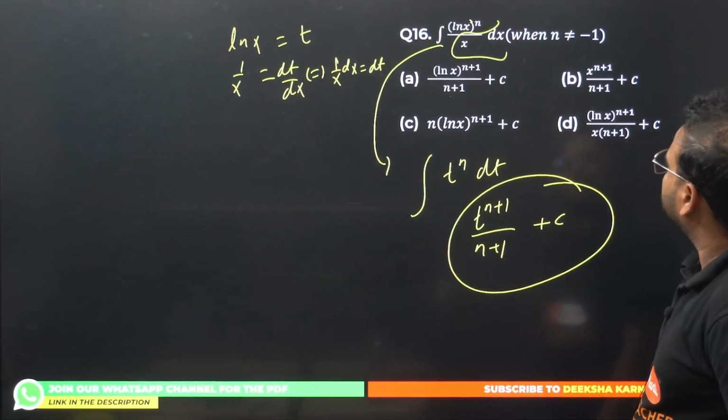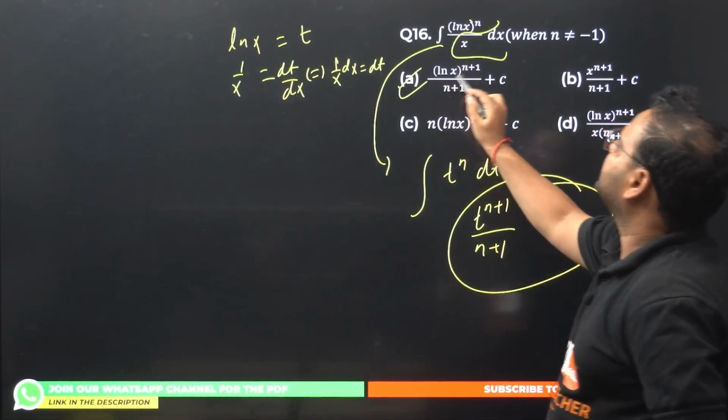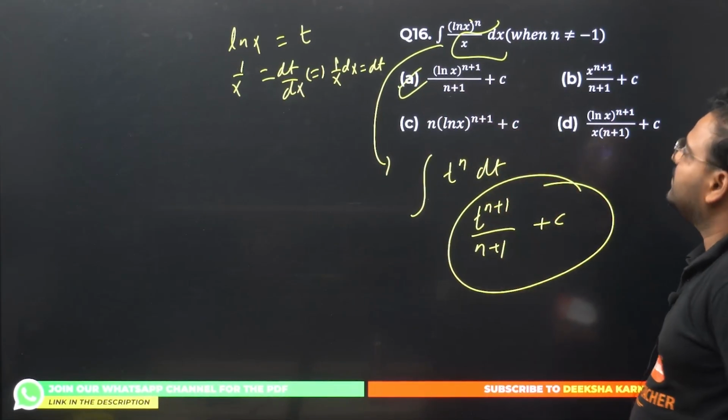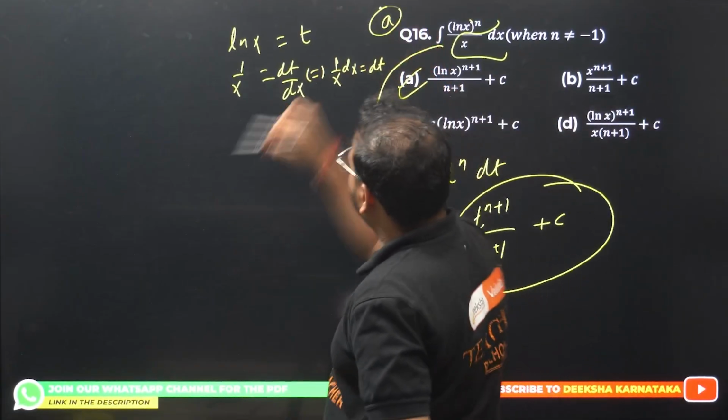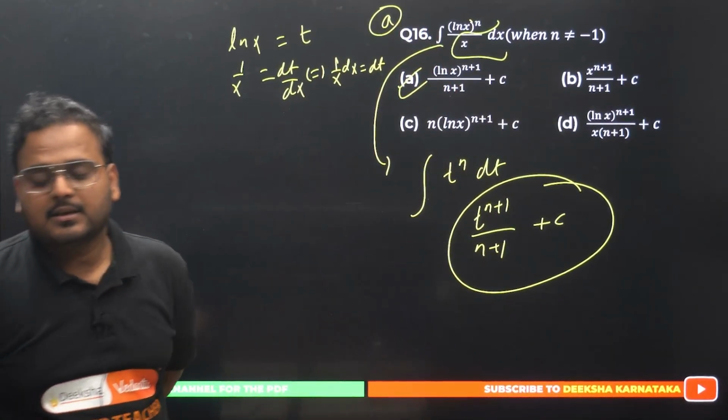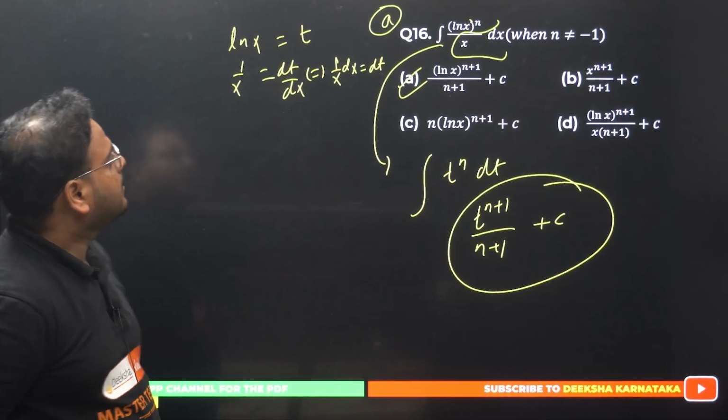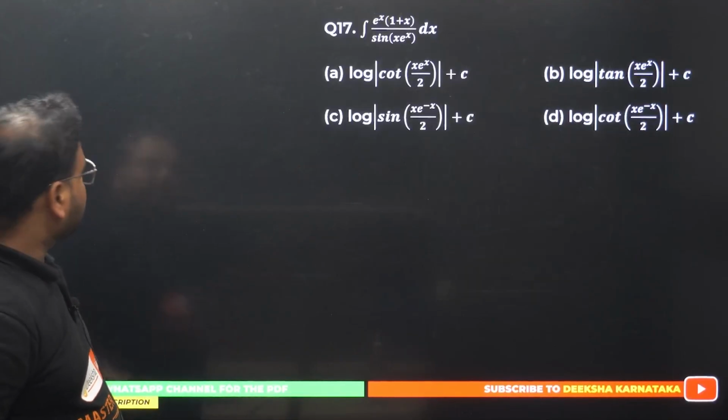T is ln x, so check this out. Option A is correct: ln x to the power n plus 1, divided by n plus 1, plus c. Option A is correct. Have a look. Option A is the correct option. Alright, simple. Question number 17 now.